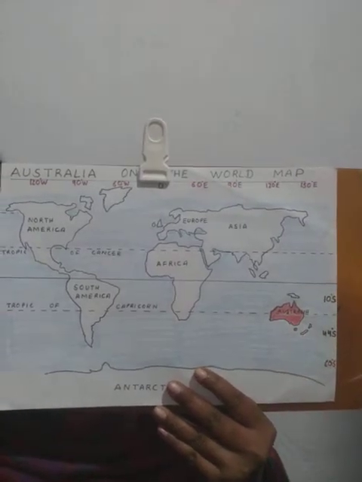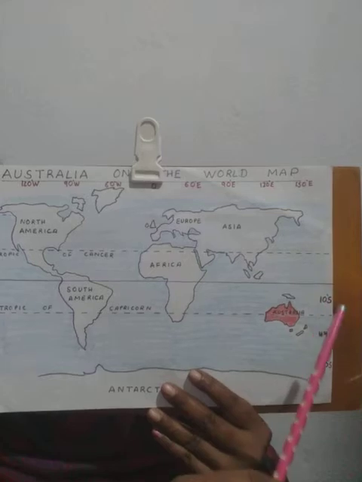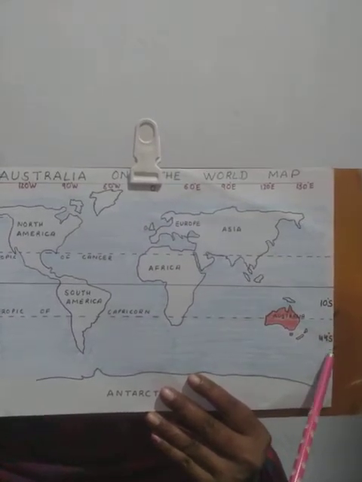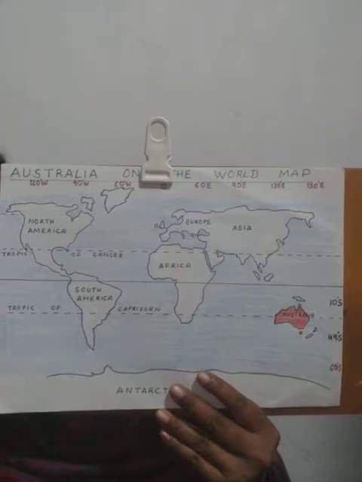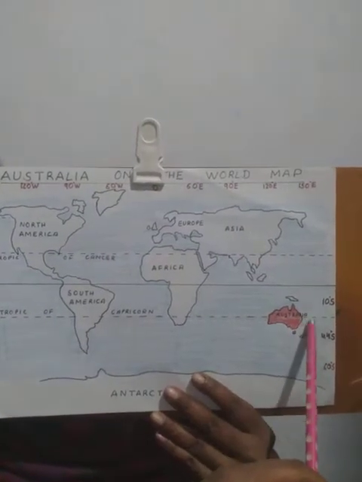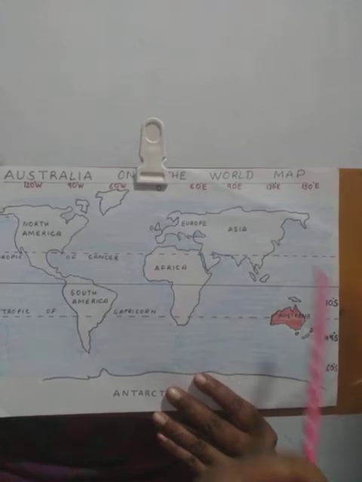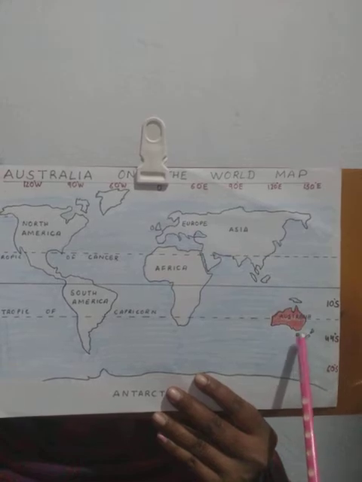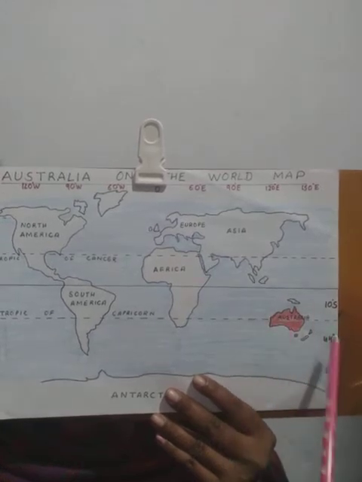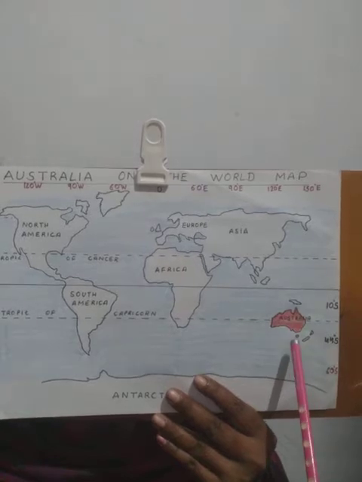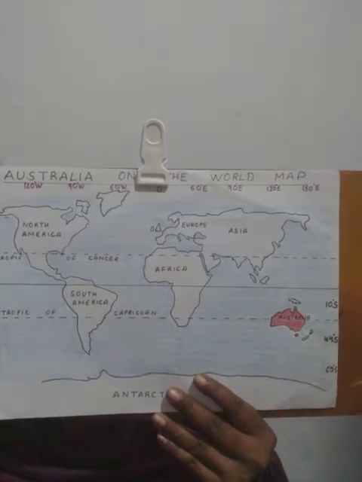So Australia extends from 10 degrees south to 44 degrees south latitudes and 112 degrees east to 154 degrees east longitudes.